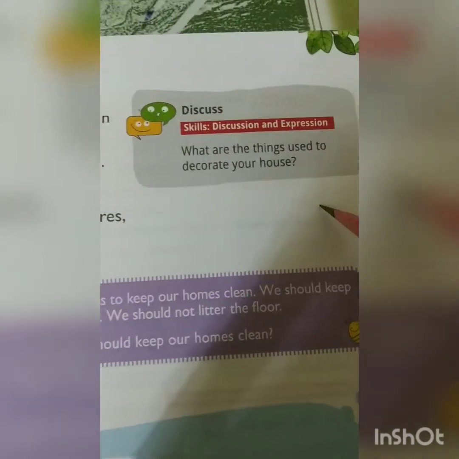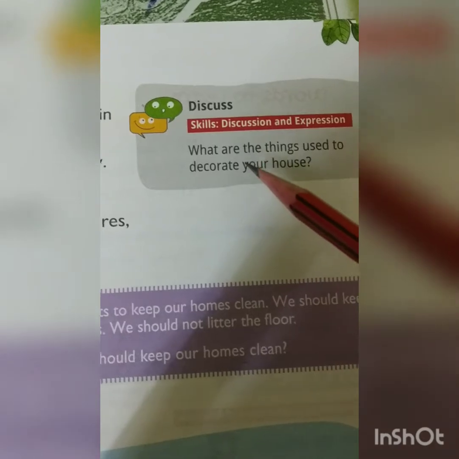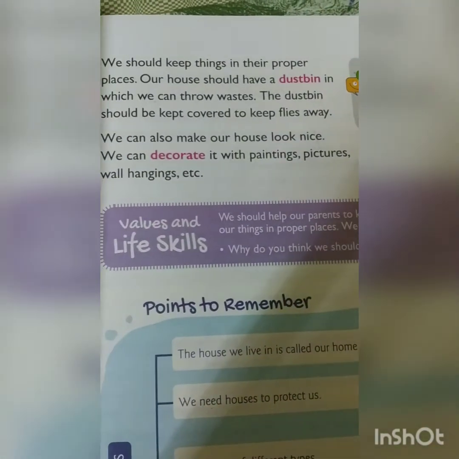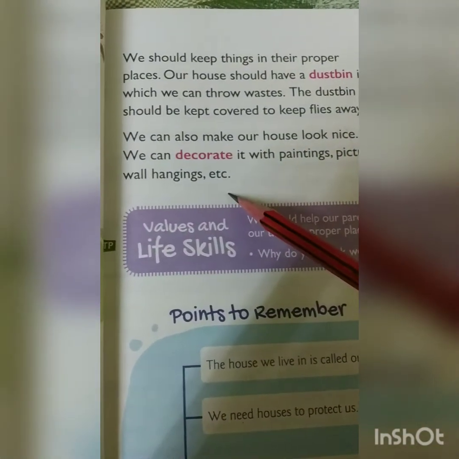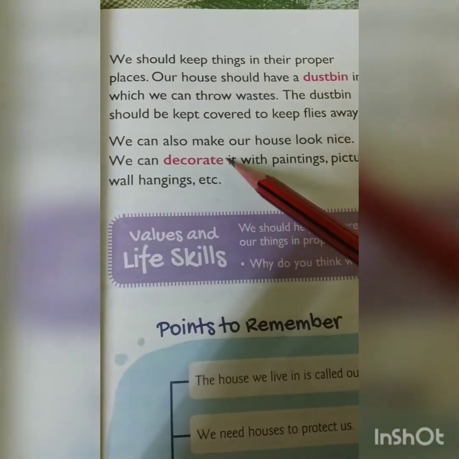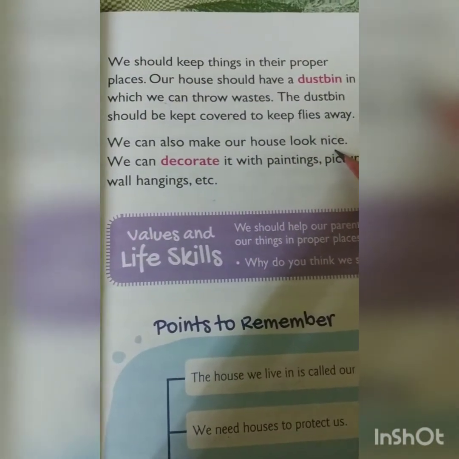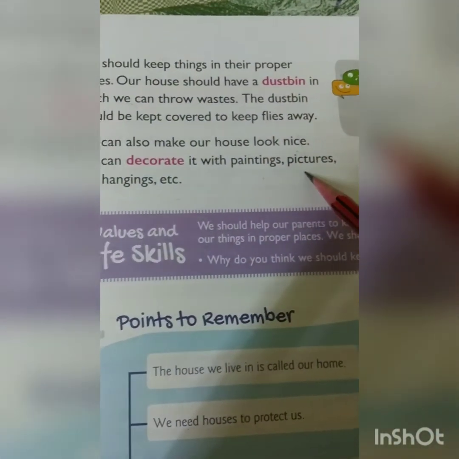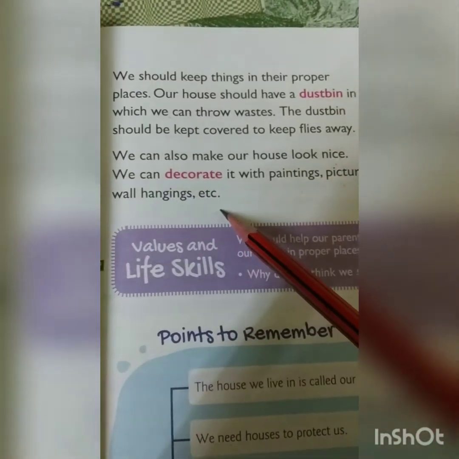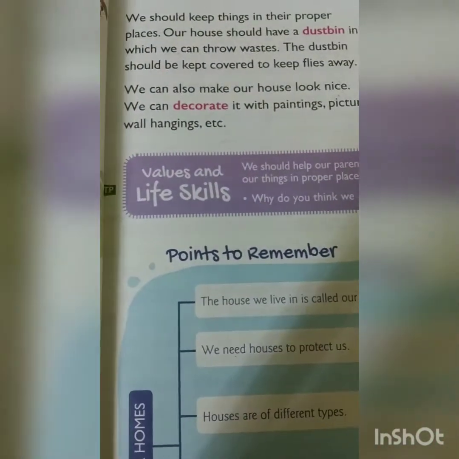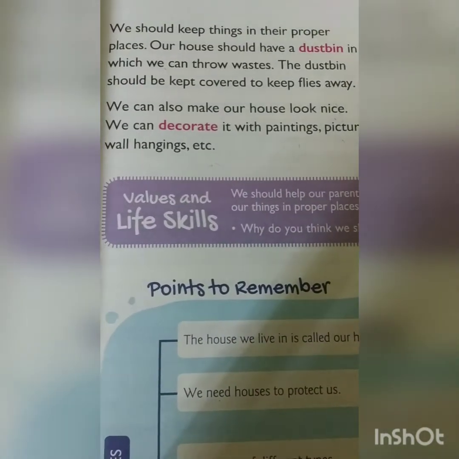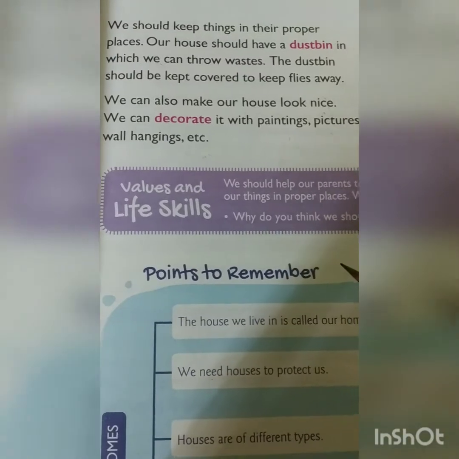See here. What are the things used to decorate your houses? Okay, children, we'll finish this, then we'll go there. We can also make our house look nice. How? We can decorate it with paintings, pictures, wall hangings, etc. So we can make our house beautiful by decorating it with paintings, pictures and wall hangings.